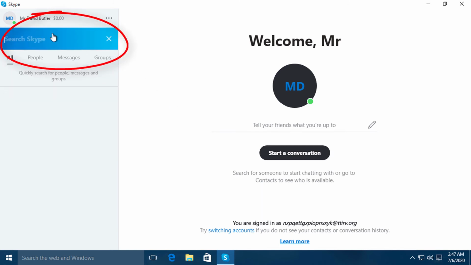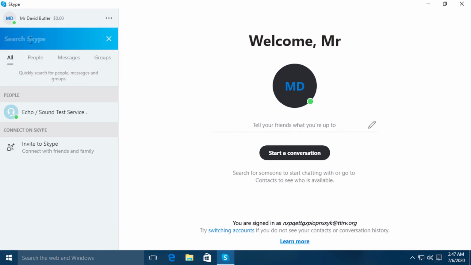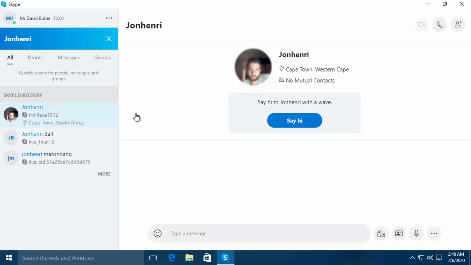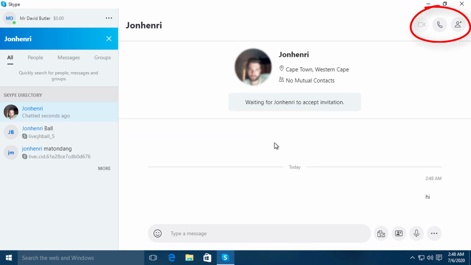Click on the Skype search bar. Here you can type in the name of another Skype user to send him or her an invite. From here you can choose to invite the user by clicking Say Hi. You can also call the user from the options on the top right.